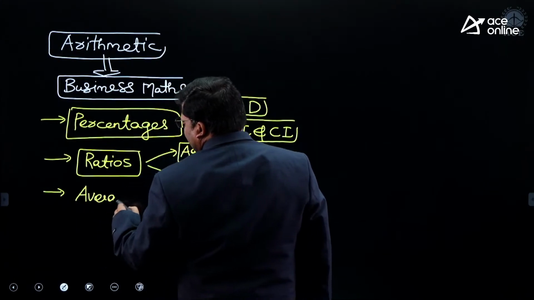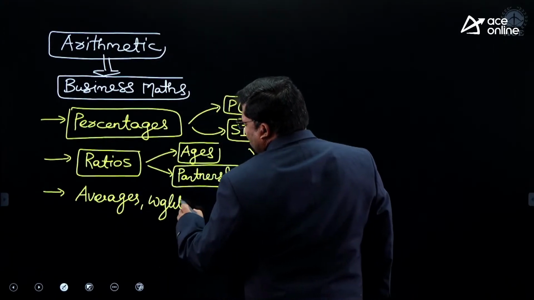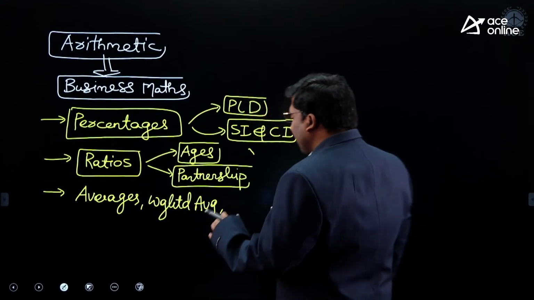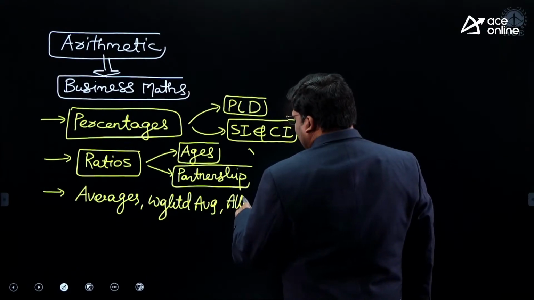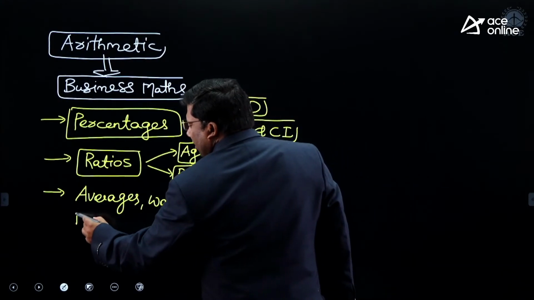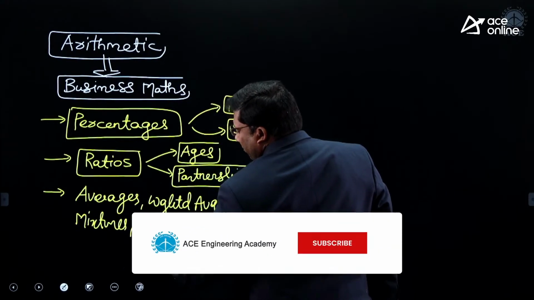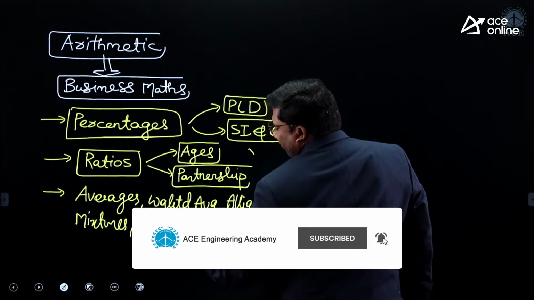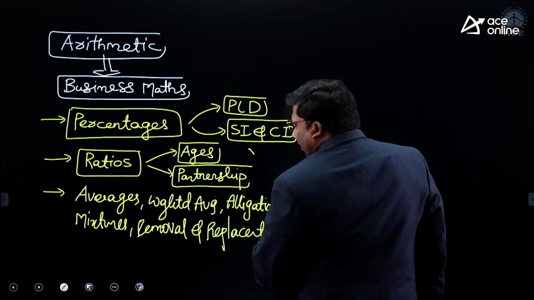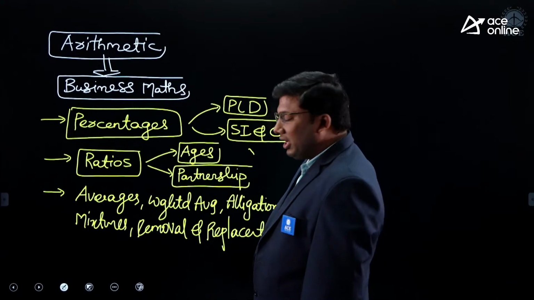Another important topic is averages, for unidimensional and multidimensional cases. Averages, weighted average, next is alligation, mixtures, removal and replacement. I am writing the syllabus that comes in the arithmetic topic in all your bank related examinations: averages, weighted average, alligation, mixtures, removal and replacement.